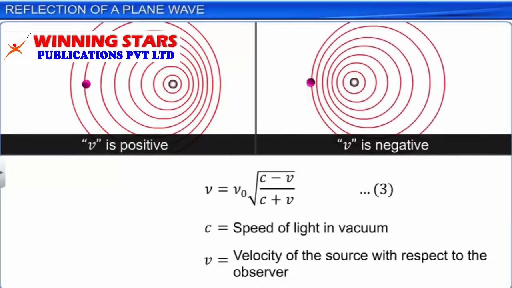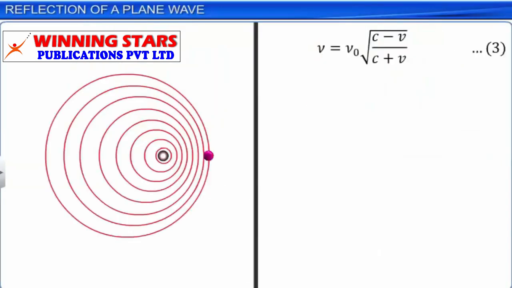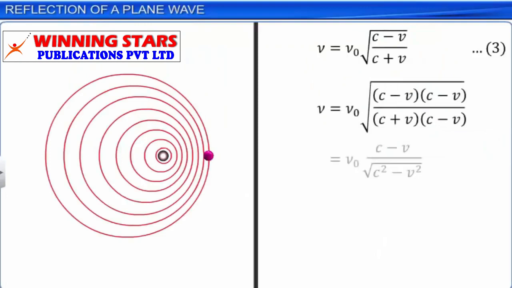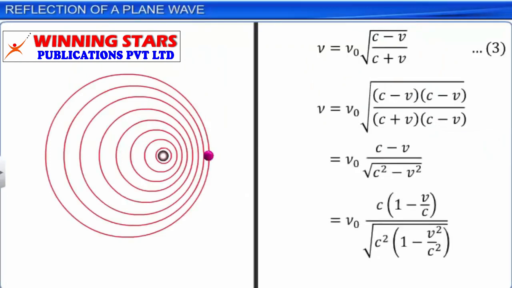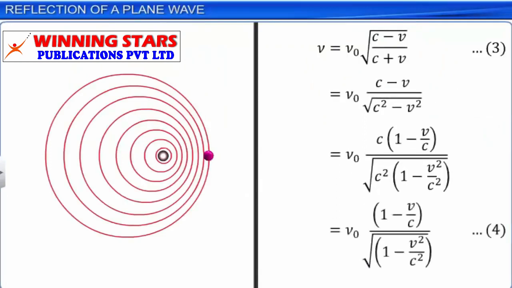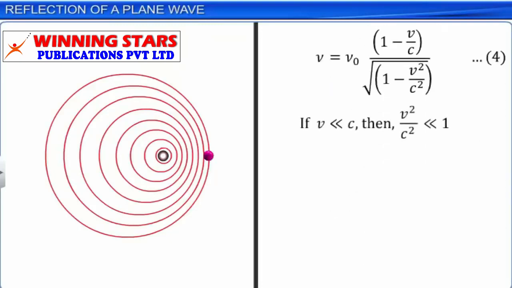Equation 3 can be mathematically manipulated as shown to obtain equation 4. If V is very much less than C, then V square by C square is much smaller than 1 in equation 4, and hence it can be neglected to obtain equation 5, where nu is equal to nu0 into (1 minus V by C).